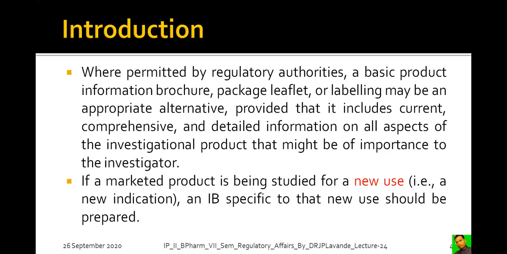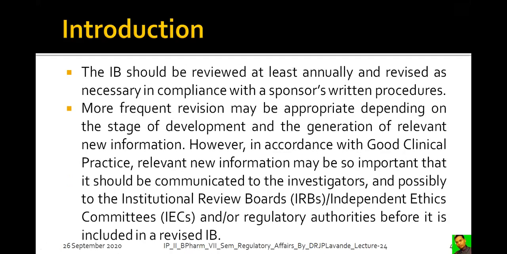If a marketed product is being studied for a new use, that means the product already exists but its use is going to be changed. For example, instead of being used for its antihypertensive effect, it is going to be used to give an analgesic effect. That is a new indication which was not there before, or the drug is already there but the indication is totally different. An investigator's brochure specific to that new use should be prepared. So according to the new use, the IB needs to be prepared.